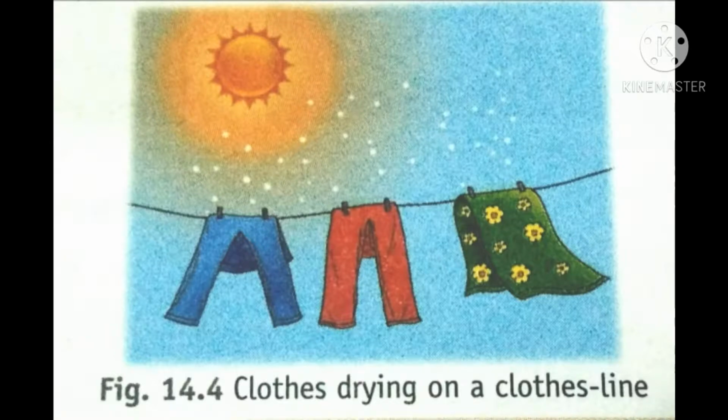Wet clothes dry faster in the sun than in the shade of a tree. The water evaporates faster in the bowl kept in the sun.